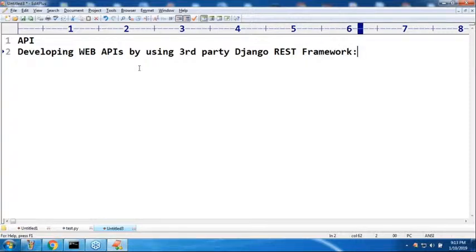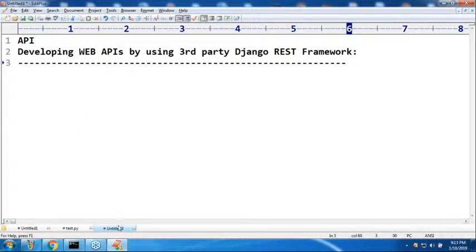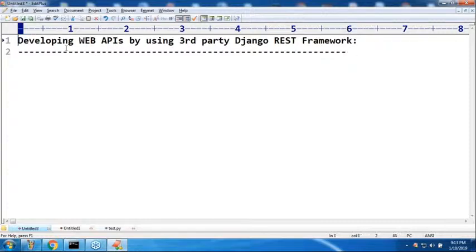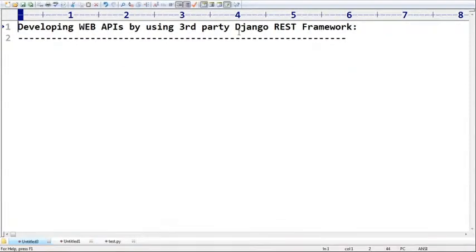So, how to develop web APIs by using Django REST framework? This part we have to discuss in detail. Remember that, sir. I want to use third party framework, Django REST framework. In short, most of the people are going to use DRF. Are you getting? In short, the people are going to use DRF.